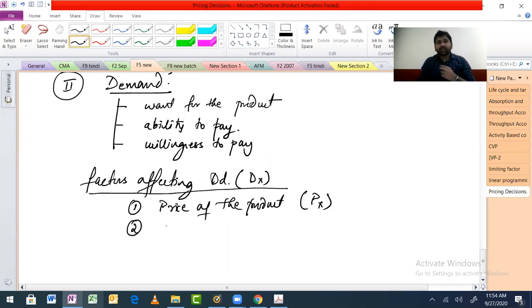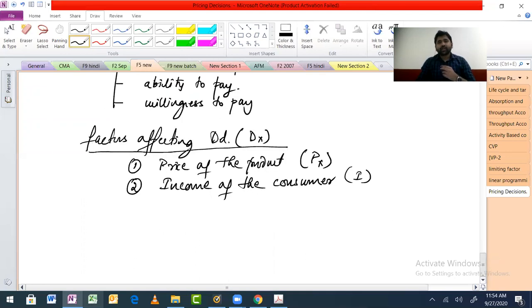Then we have income of the consumer. That is I. Then we have point number 3, price of related commodity. Now, what is a related commodity?